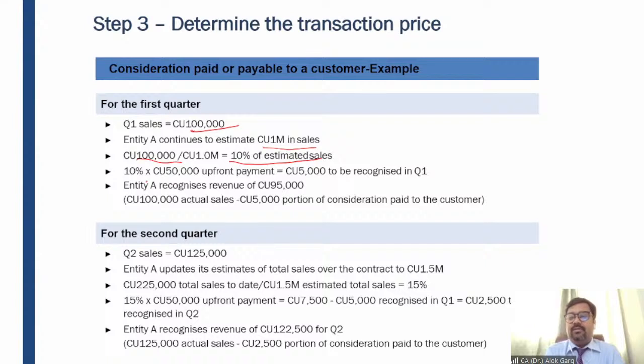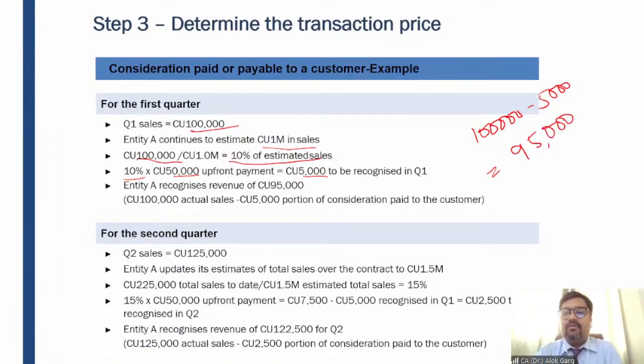Now, how much revenue needs to be reduced by this upfront payment? The 10% of 50,000 is 5,000. So 1 lakh minus 5,000, and revenue has to be recognized as 95,000 in the first quarter. Entity A recognized revenue of 95,000: 1 lakh actual sales minus 5,000 portion of consideration paid to the customer. The remaining 45,000 is required to be deferred and adjusted in the transaction price over the 3-year period in the proportion of remaining sales.